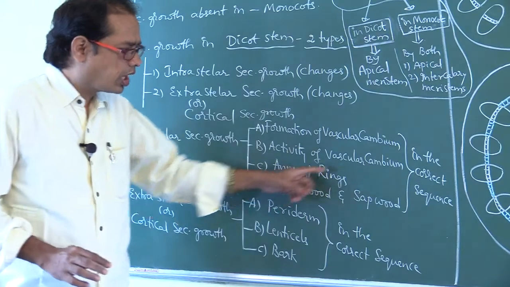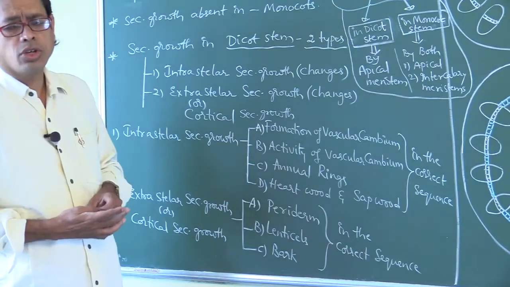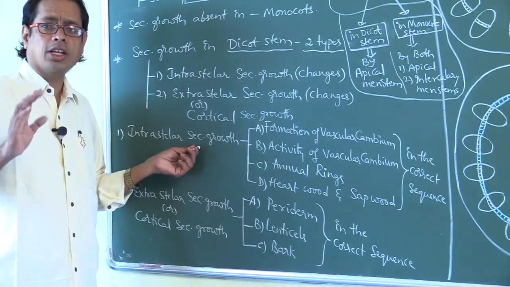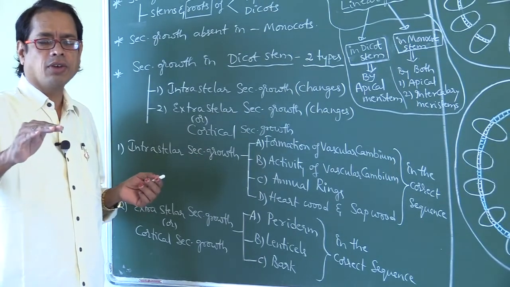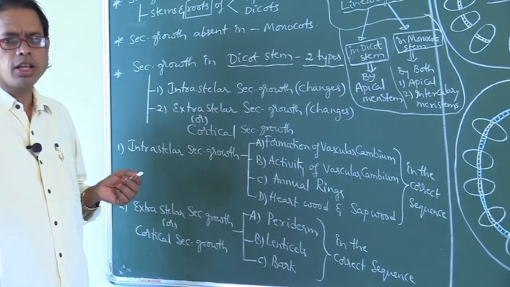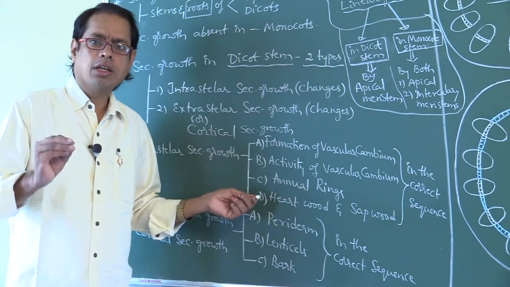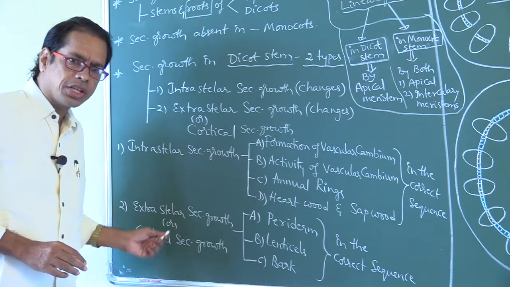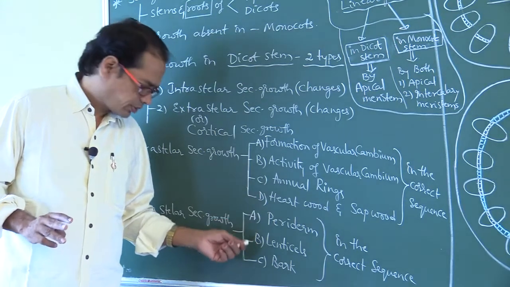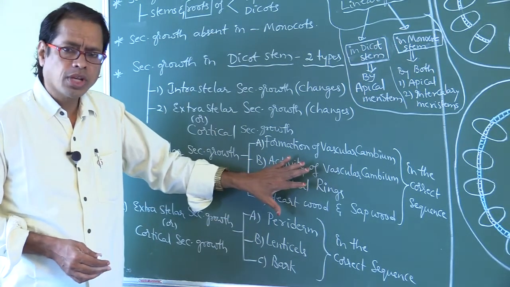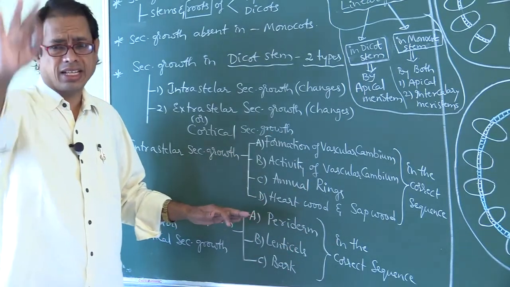These 4 steps we have to say in the correct sequence, and these 3 steps also in the correct sequence. Intrastellar secondary growth occurs in 4 steps: formation of vascular cambium, activity of vascular cambium, formation of annual rings, and heartwood and sapwood. Extrastellar secondary growth occurs in 3 steps: periderm, lenticels, bark. Total 4 plus 3, 7 steps we have to say in the correct sequence.